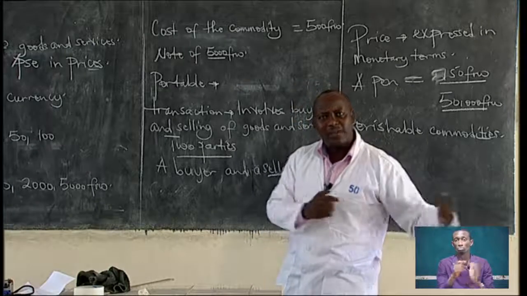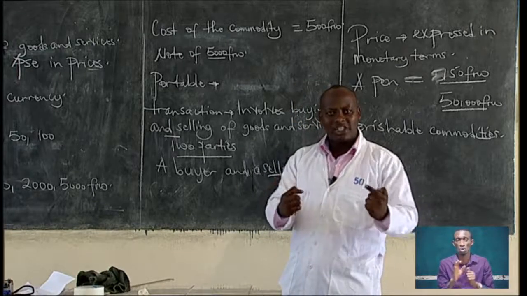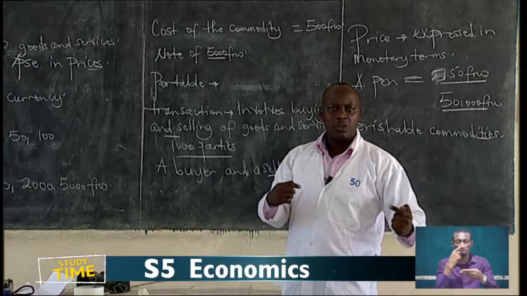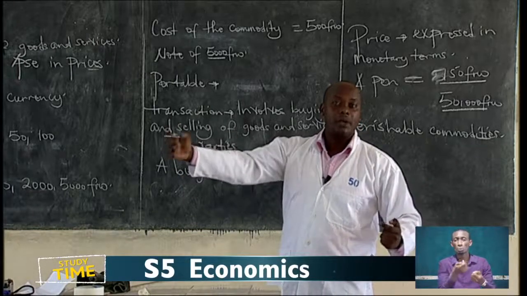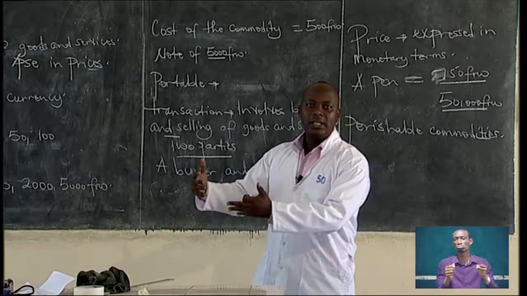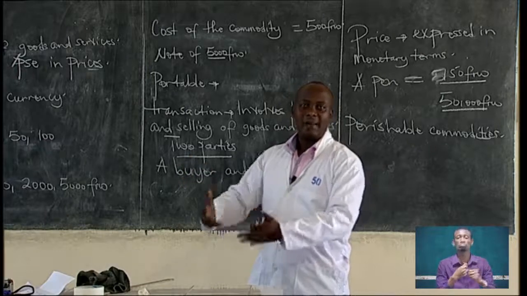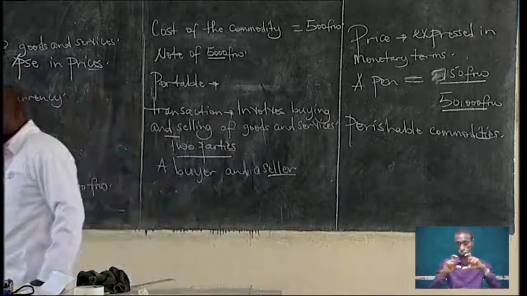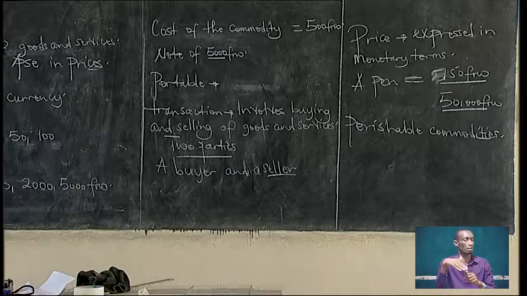But with the use of money, it is easier to buy goods on credit and pay in future. Money acts as a standard of deferred payment.